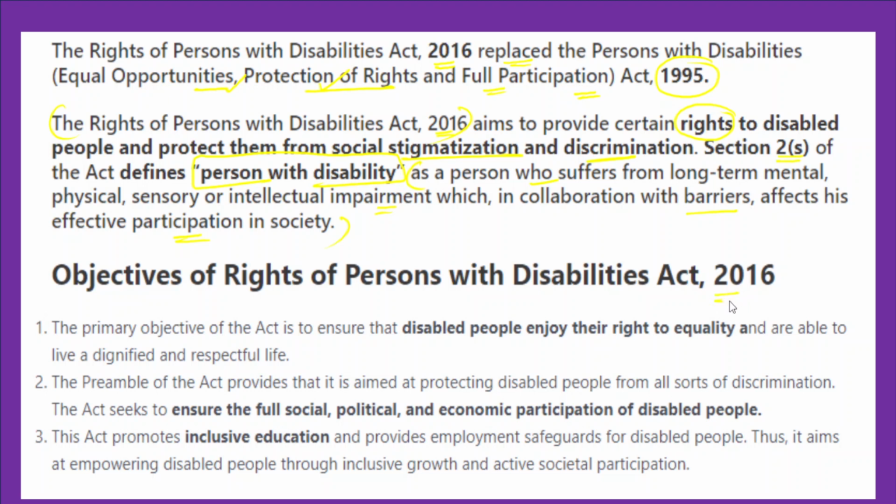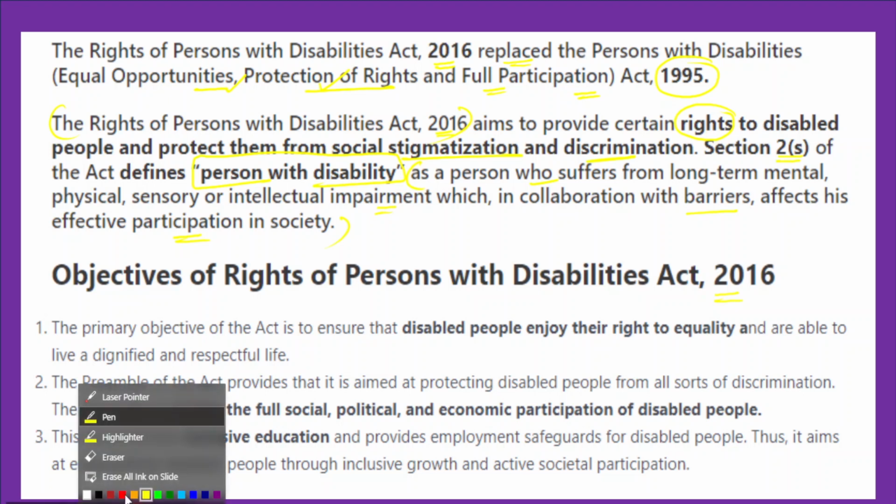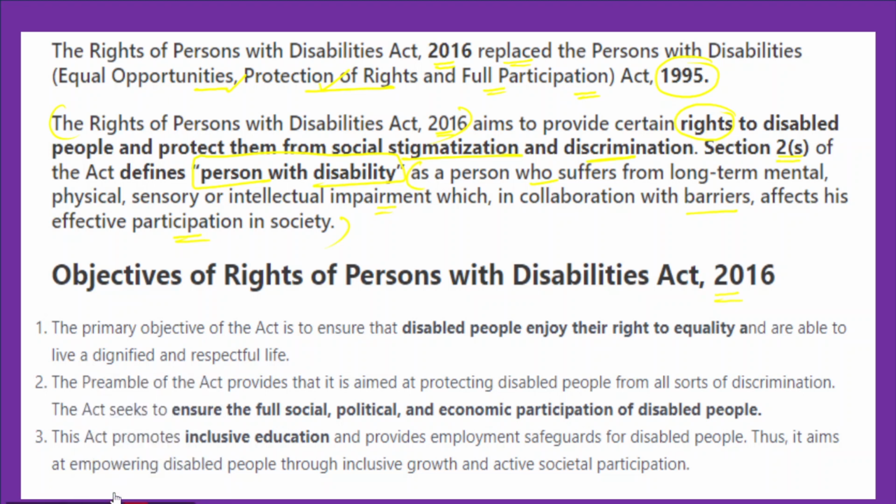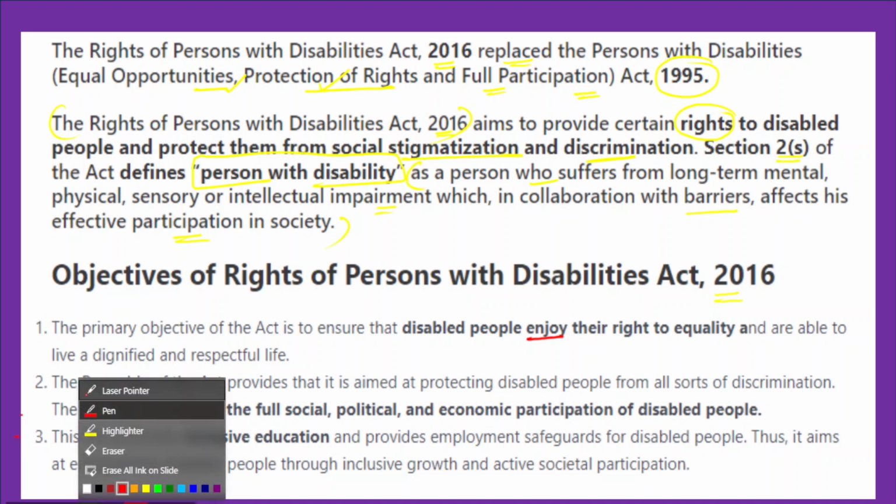Now in this respect, what are the major objectives of this particular legislation? The major objectives envisioned by this act primarily include that disabled people enjoy the right to equality. In society it is very important to treat these people as equal individuals.